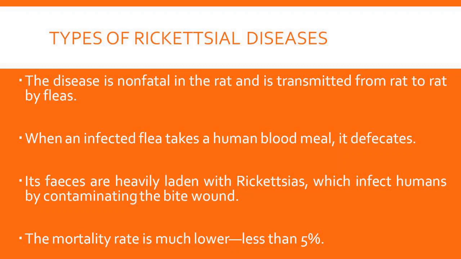When such rat fleas come in contact with the human body during taking a human blood meal, it enters into the human body, where it enters the bloodstream and again shows vasculitis. The mortality rate of this disease is less compared to others. It is 5%.